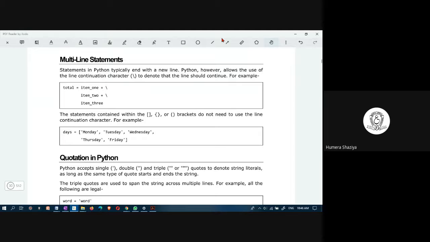This is a continuation character. Using the continuation character, you can write one statement in multiple lines.